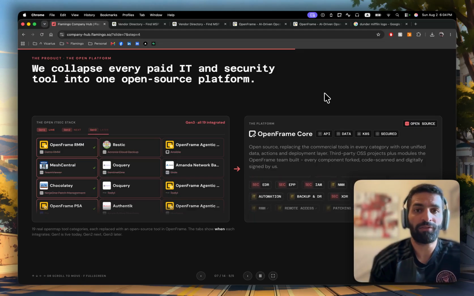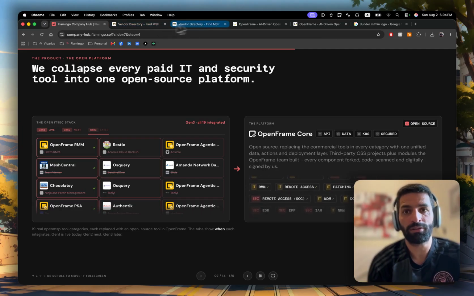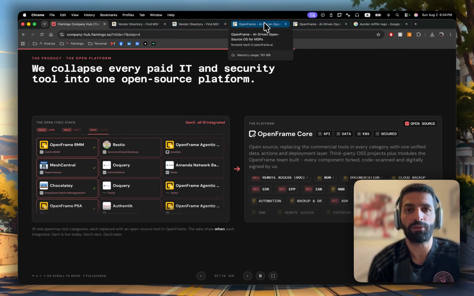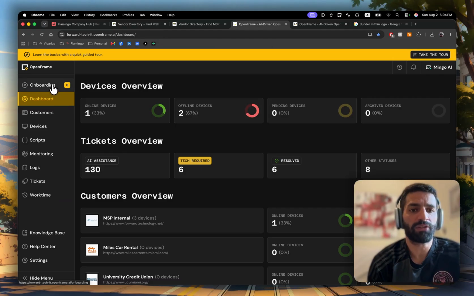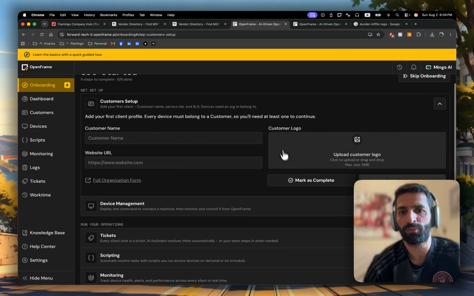It doesn't mean we don't have an API. We do have an API in the product, and if you want to use it, you can go to settings and see how it works. But the main idea behind the product is that it has everything necessary for you to run your business, so you don't really need any third-party integrations.